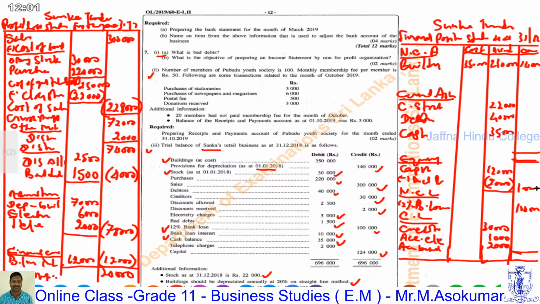Then the current liabilities are 33,000. 33,000 plus 100,000 equals 133,000, and with the 100,000 loan, 233,000 total.